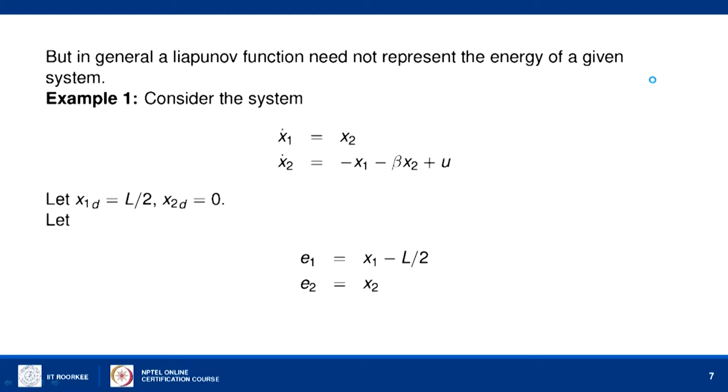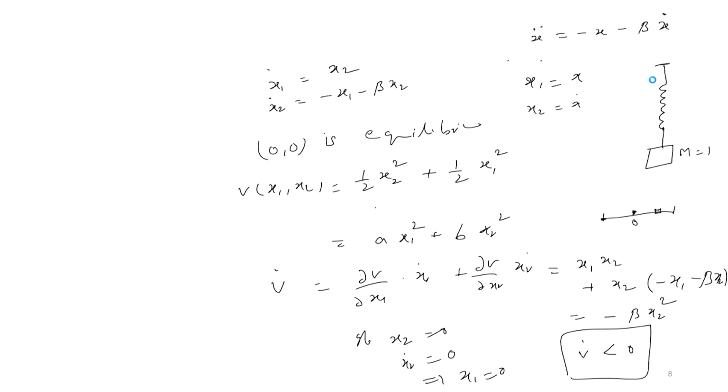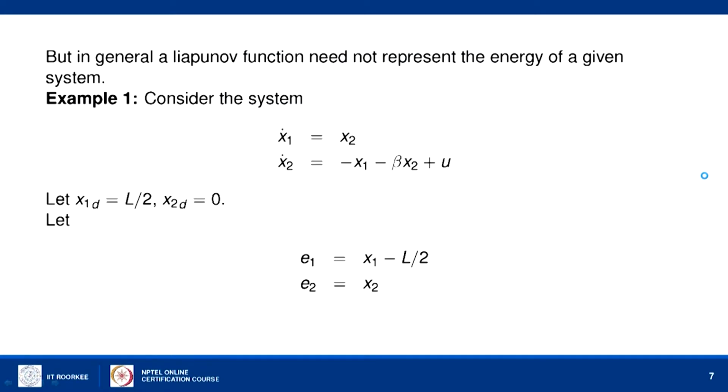So, for example, now let us consider the controlled pendulum, controlled harmonic oscillator or the spring mass system, where other than the gravity or the natural pull of the system, we can introduce an extra control term. That is given by this one.